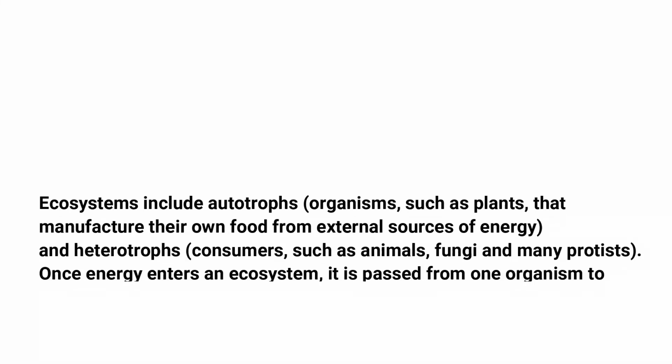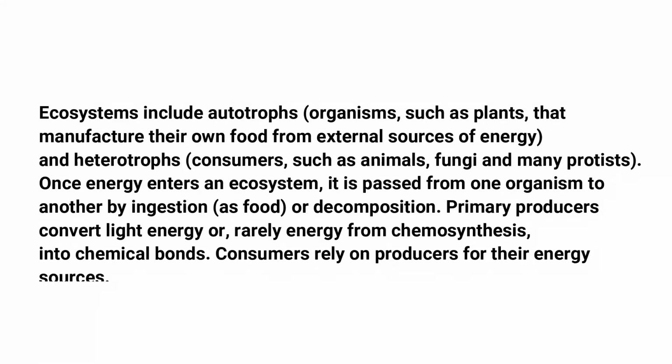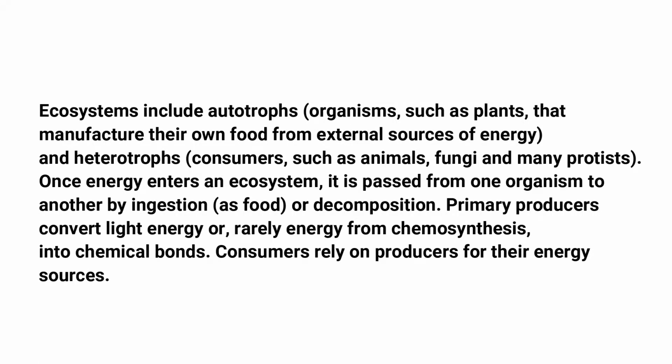Ecosystems include autotrophs, organisms such as plants that manufacture their own food from an external source of energy, and heterotrophs, consumers such as animals, fungi, and many protists. Once energy enters an ecosystem, it is passed from one organism to another by ingestion as food or decomposition.